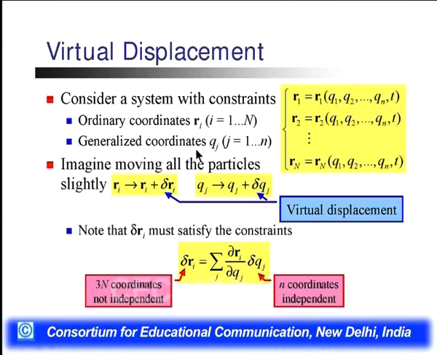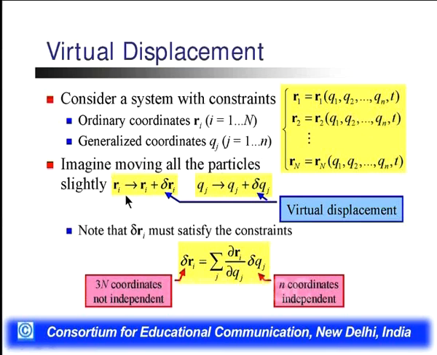But here in the generalized coordinates we have Qj, where the value of j is 1 to n. This is without the constraint. Here we are having the constraint, then the generalized coordinates are 1 to small n. Imagine moving all the particles.